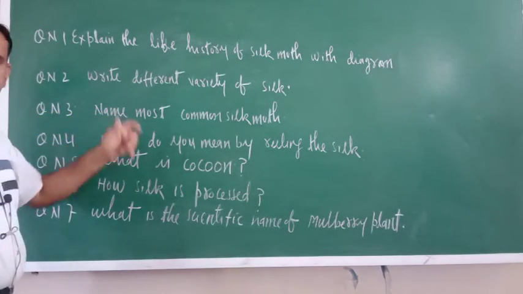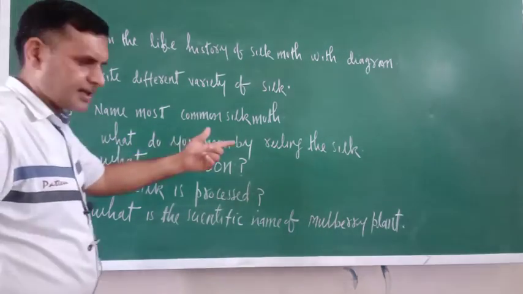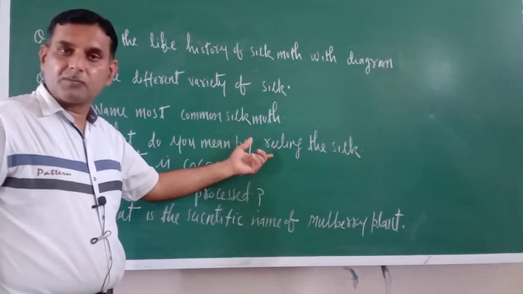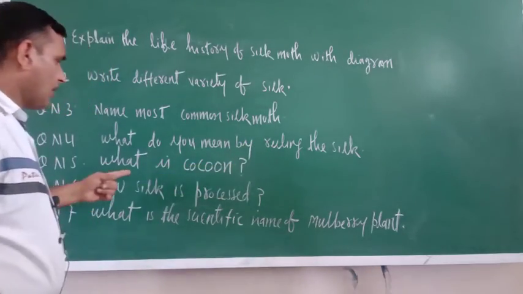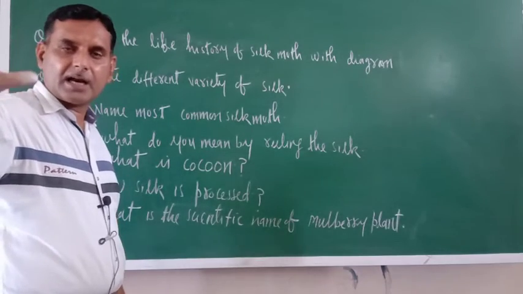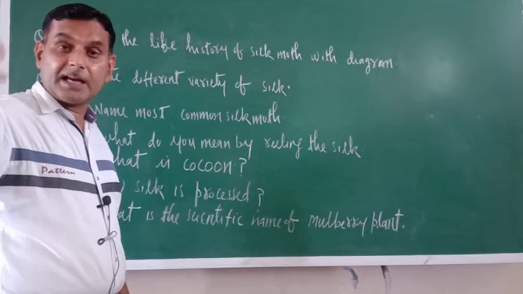Name the most common silk moth: Mulberry silk moth. What do you mean by reeling the silk? Taking out thread from the cocoon, that is called reeling of the silk. Okay, what is cocoon? Cocoon is nothing but a protective layer around the caterpillar which is exposed to the air and gets hardened.